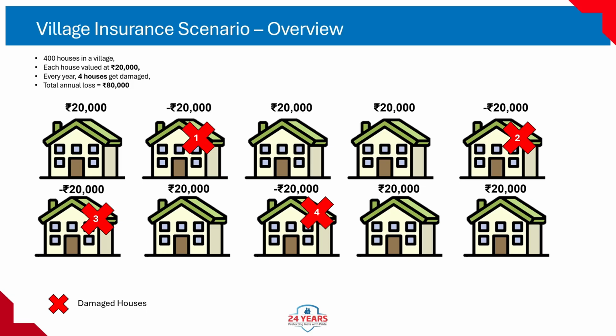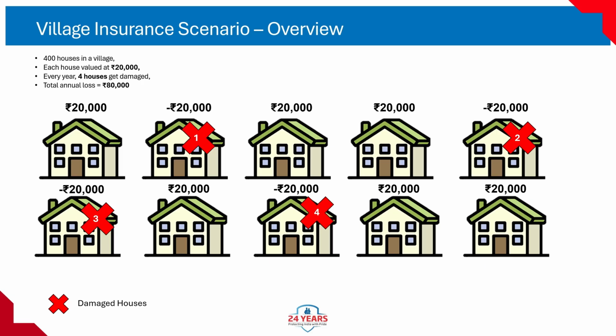This slide shows a simple example to explain risk pooling in insurance, how losses of a few can be covered when everyone contributes a small amount. Points from the slide. Total houses in the village 400. Each house is worth 20,000 rupees. So total value of all houses is equal to 400 times 20,000 rupees is equal to 80 lakh rupees.